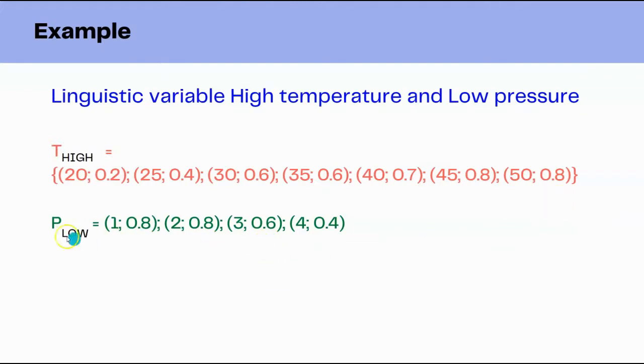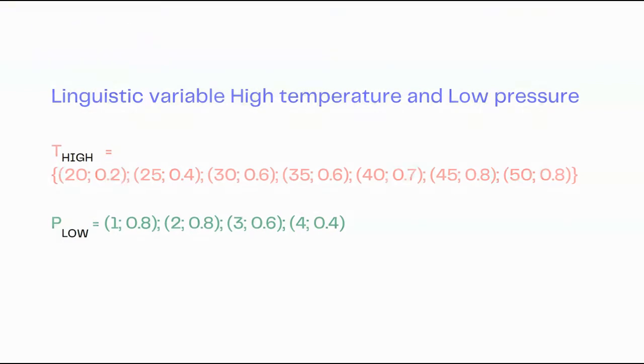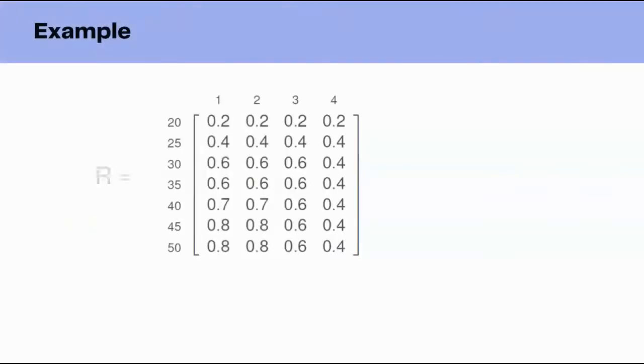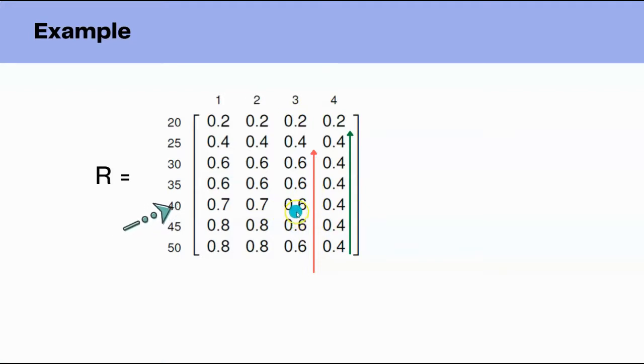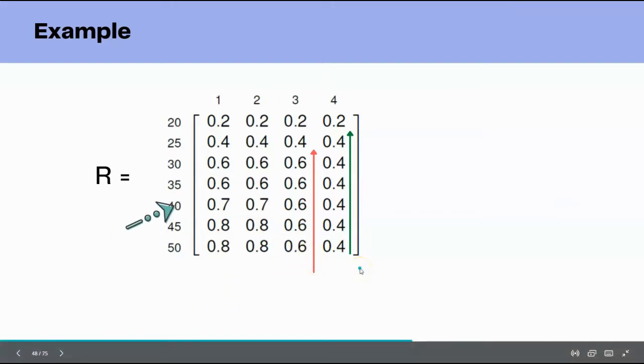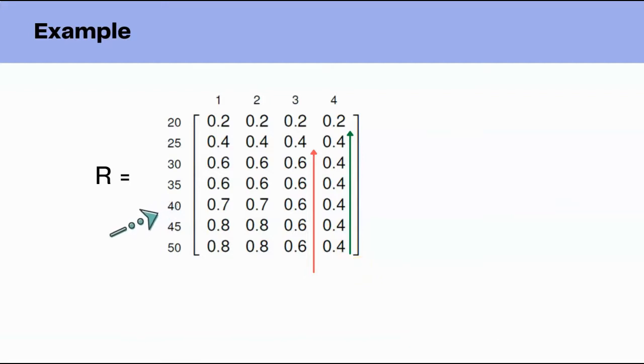But for low pressure at 3 and 4, the values are limited to 0.6 for 3 and 0.4 for 4. So in the table it has been restricted to 0.6 and 0.4 for the pressure values 3 and 4. We can see that after 40 the values are not written as 0.8; instead they are limited to 0.6. In this way we can form the table and infer the values based on the fuzzy condition.